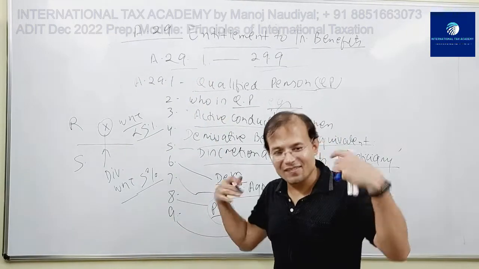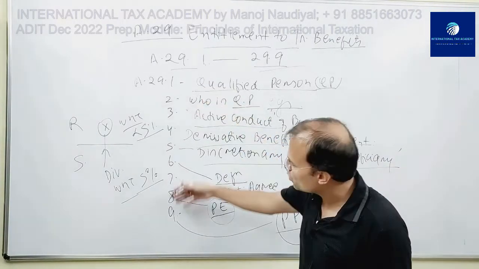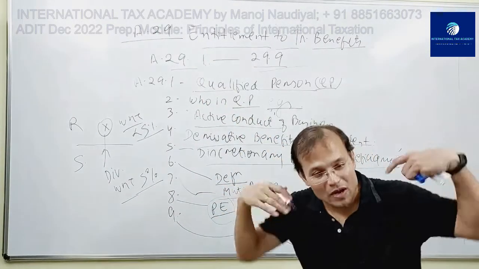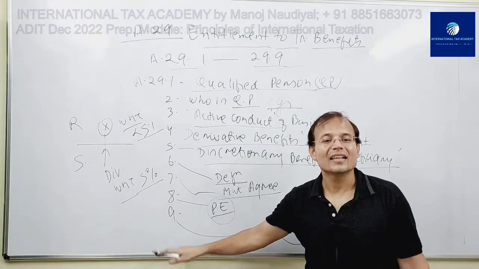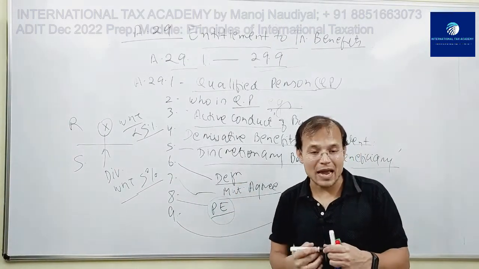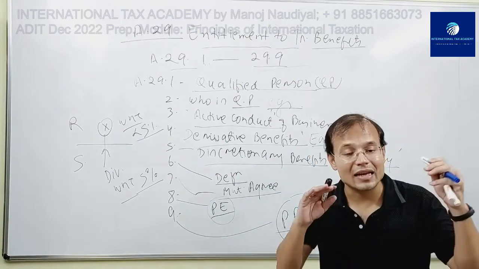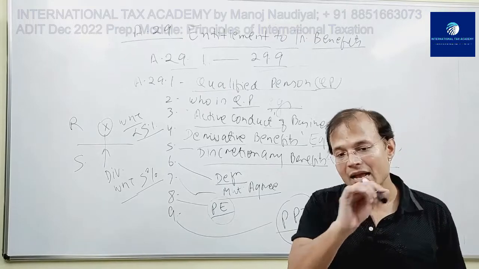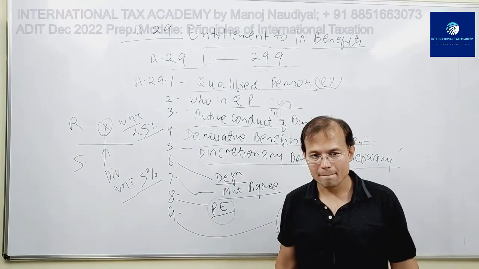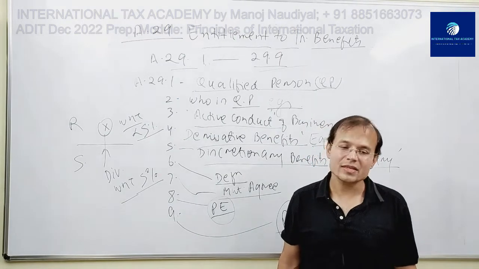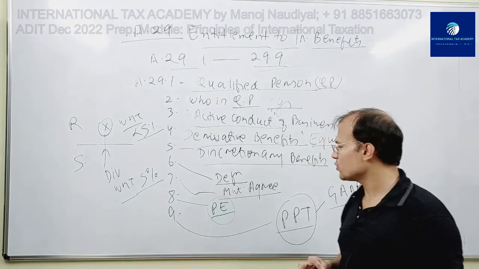But even if benefits have been given under 1, 2, 3 and so on, even if you are a qualified person, if 29(9) comes into the picture, then by invoking 29(9), any of the tax authorities can deny the treaty benefits. It is the last bullet. And obviously there are certain conditions, and we'll see what those conditions are.